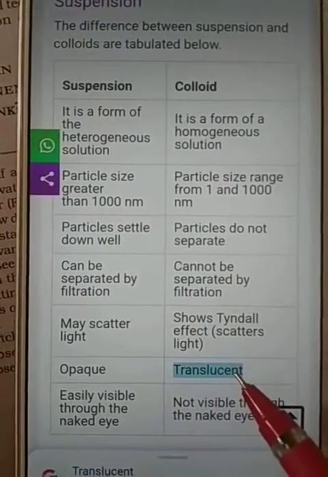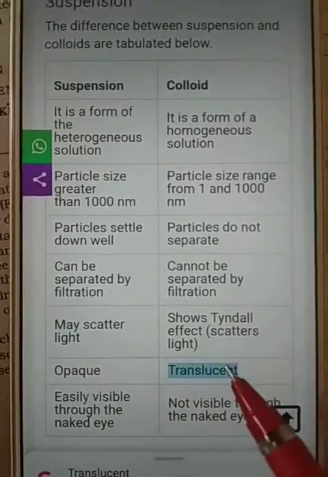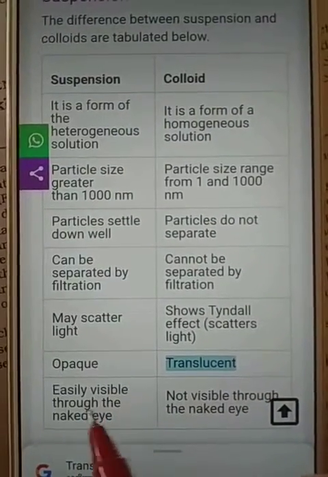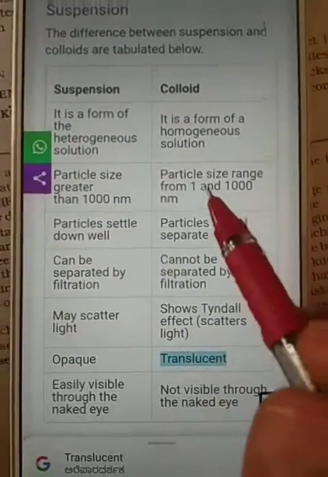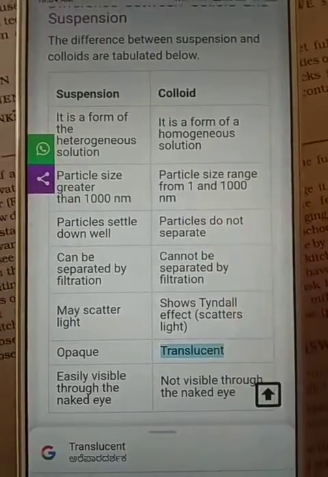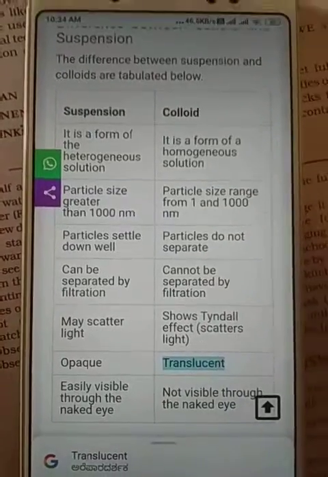A colloid is a translucent mixture. Partial light can go through it. In a suspension the particles are easily visible to the naked eyes, while in a colloid they are not visible to the naked eyes because the size of the particles ranges from 1 to 1000 nanometers. So these are the differences between suspension and colloid.